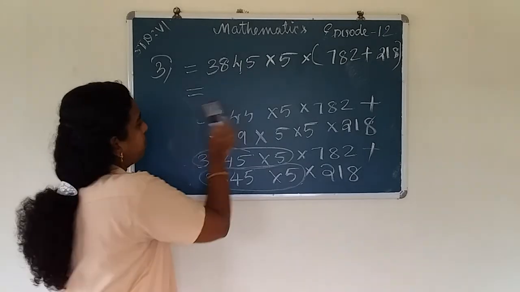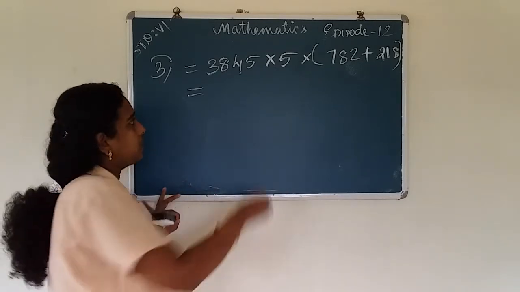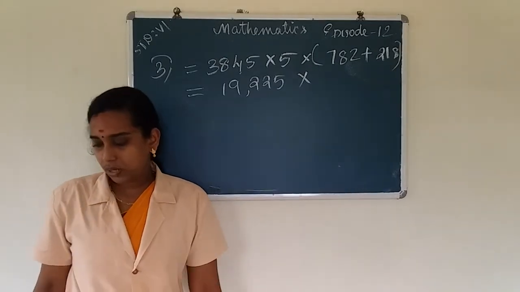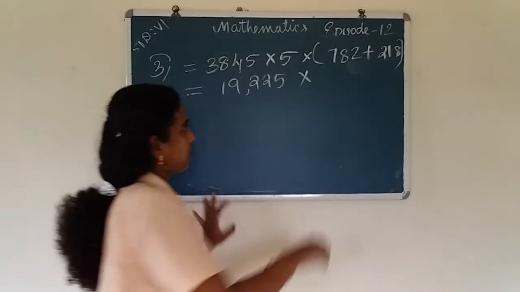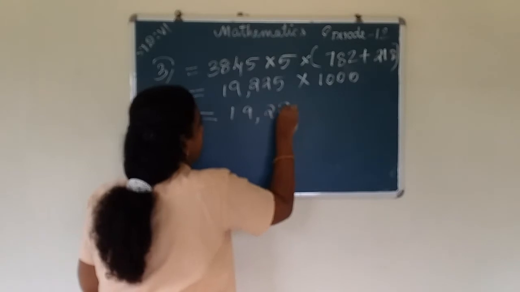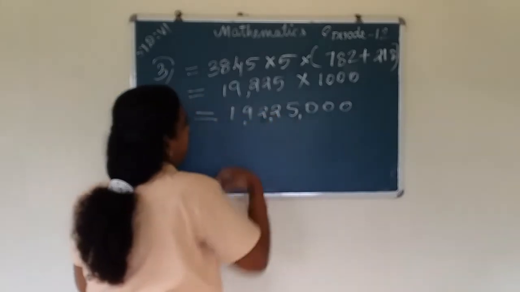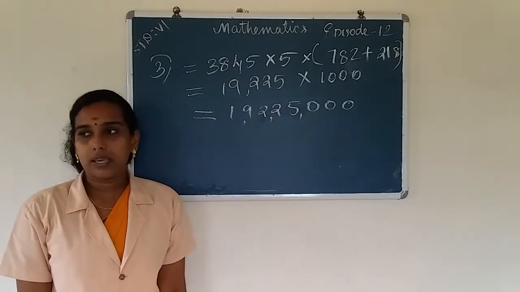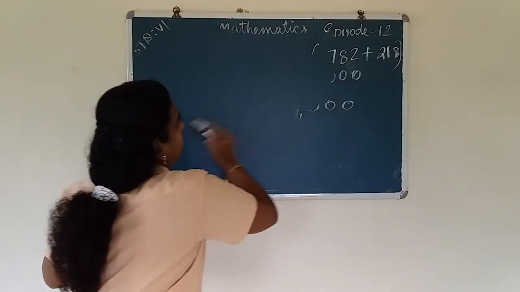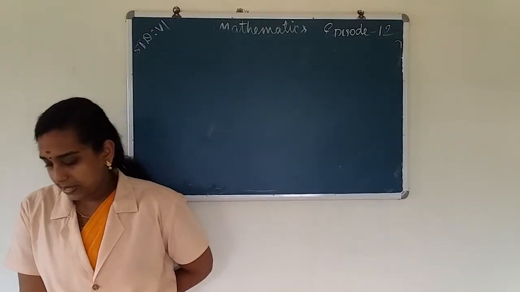Then we get, for multiplying 3,845 into 5, we get 19,225. 19,225 into 782 plus 218, we get 1000. By multiplying these two numbers, we put 3 zeros. Then we get 1,92,25,000. So the third part is over.